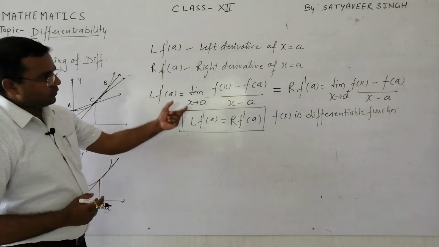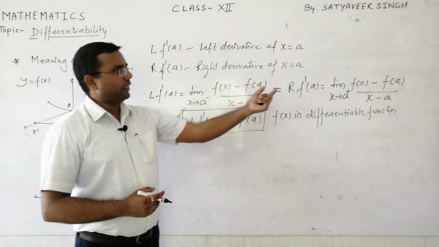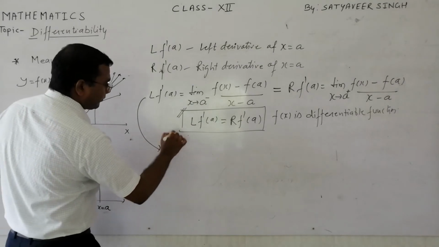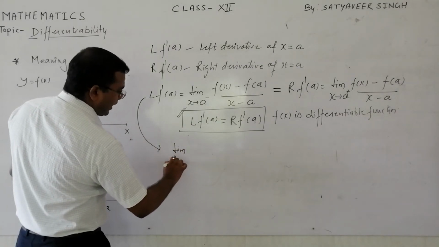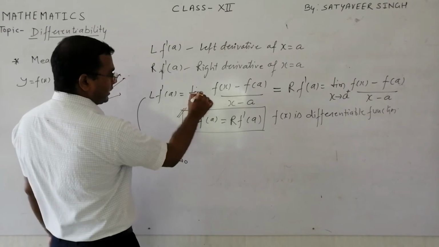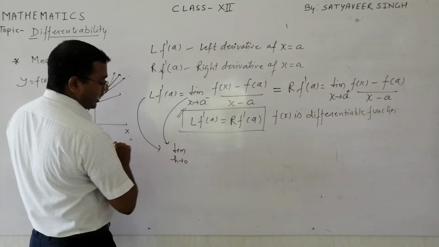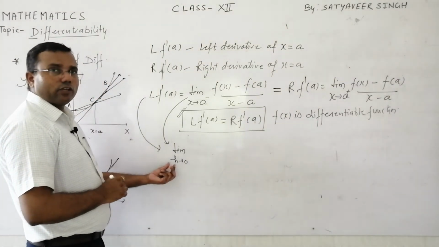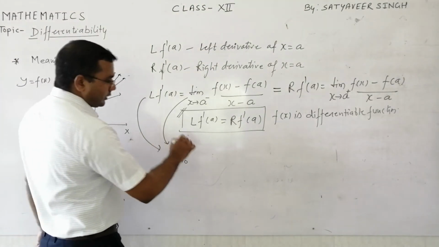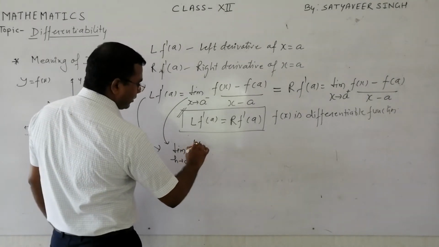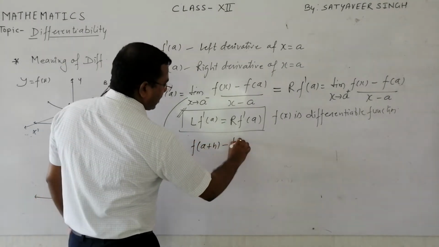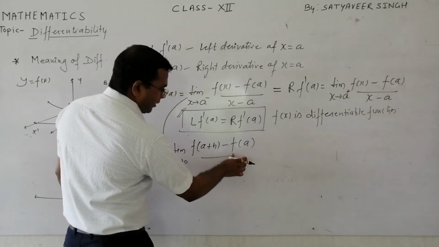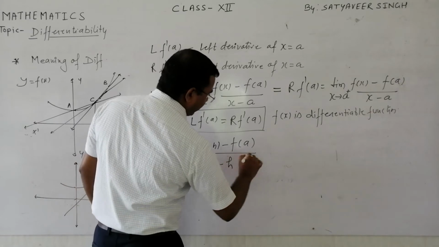So if you want to check the differentiability, you will have to apply these results, which we can write in more detail, like limit h tends to 0. This result you can further write, if you use a very small positive number h, then it becomes f of A minus h minus f of A upon minus h, for the left derivative.